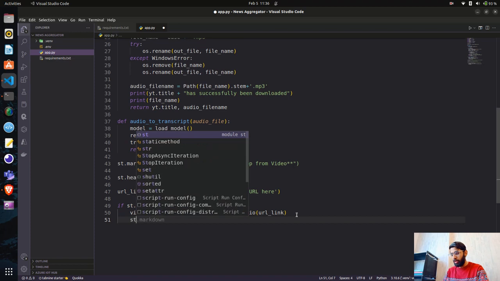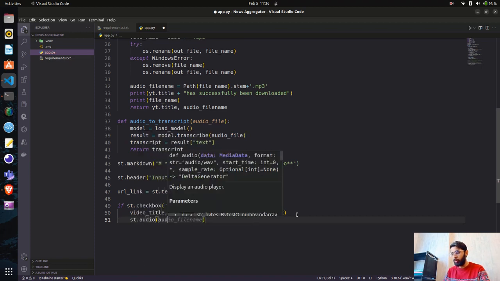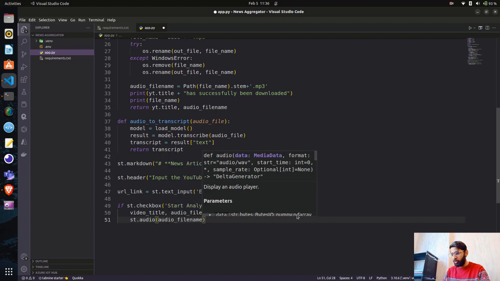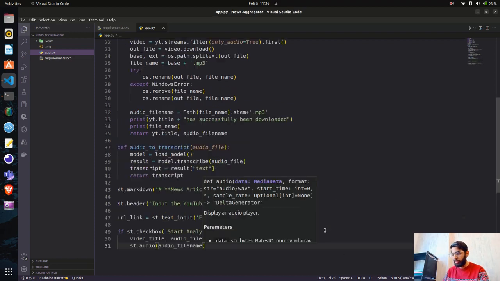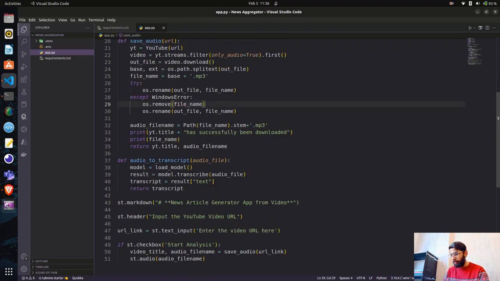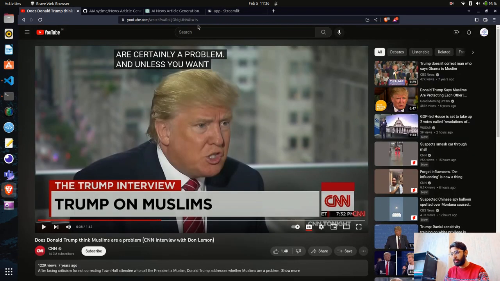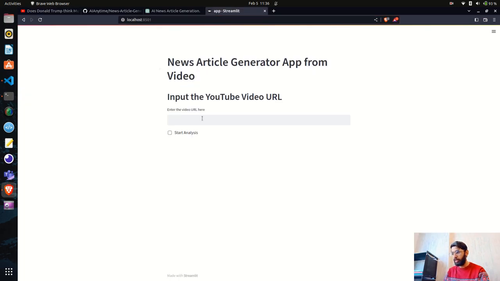Now let's see if we are able to get the audio. So st.audio, and then we only have to pass the audio file name here. We'll first try this out. If we are able to get the audio file, let's see that. I'll do a rerun. You can see now there have been some changes: start analysis and enter the video URL. I will take this video URL, the video that we have also seen earlier, and I will just say start analysis.